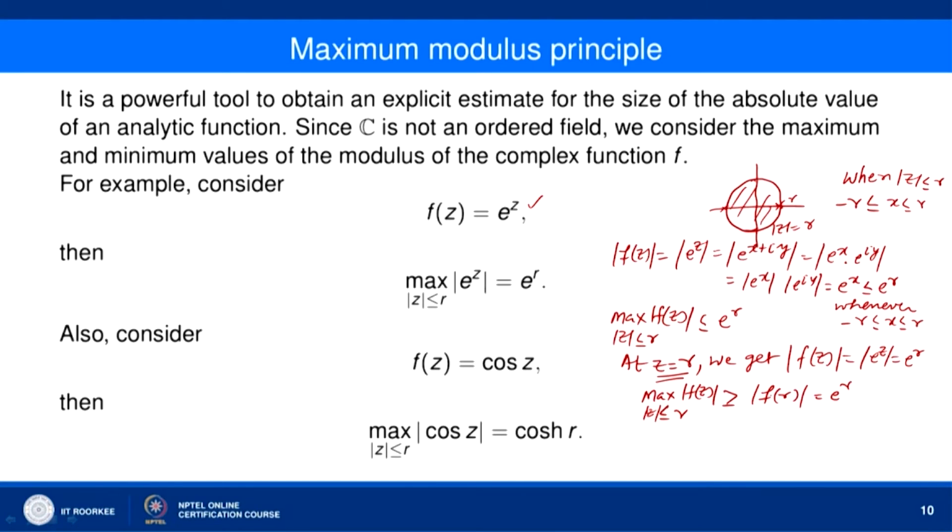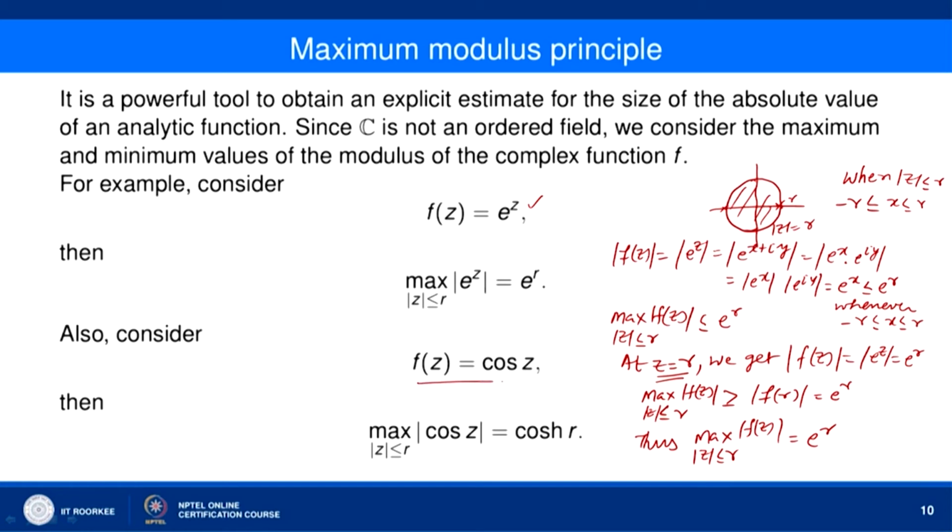So, what do we notice? The maximum value of mod of f(z) when mod of z is less than or equal to r is greater than or equal to e to the power r, and thus the maximum value of mod of f(z) when mod of z is less than or equal to r is e to the power r. We can see that at e to the power r, the maximum value of mod of f(z) is attained on the boundary of mod of z less than or equal to r.